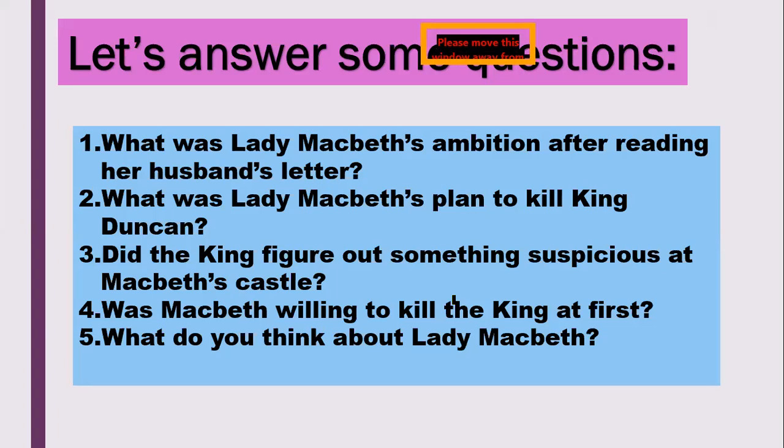Was Macbeth willing to kill the king at first? Maida, can you answer me? No, he was not willing to kill the king. That is right, because he thought that they were relatives and he was in charge of the security, and also that he was a nice and generous king, and there was no reason to kill him. So Macbeth was actually initially not willing to kill him.